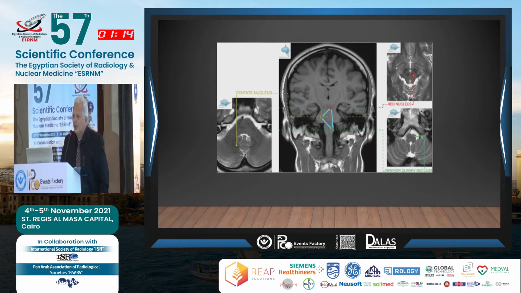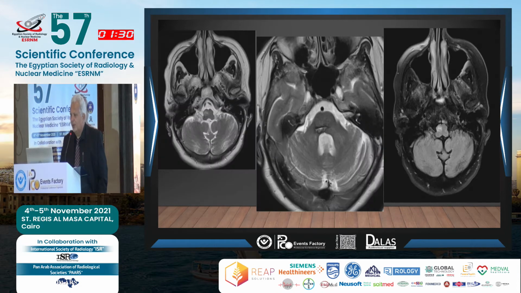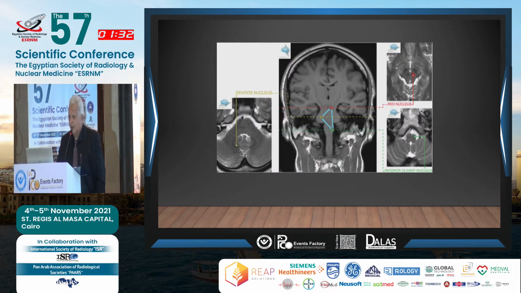Another lesion, in this triangle, is called hypertrophic olivary degeneration, and usually the patient comes with palatal myoclonus and cerebellar or brainstem dysfunction. It affects this triangle, which is like the Bermuda Triangle we were talking about in the history. Now, in this triangle of Guillain and Mollaret, if any area inside the triangle is affected, the patient usually will come with palatal myoclonus and brainstem dysfunction.